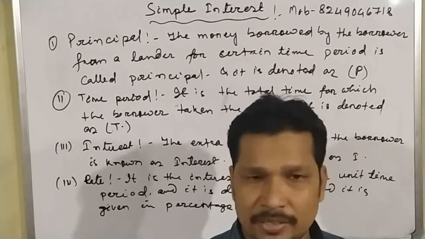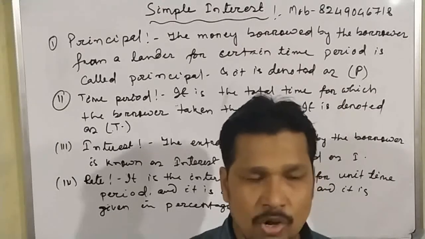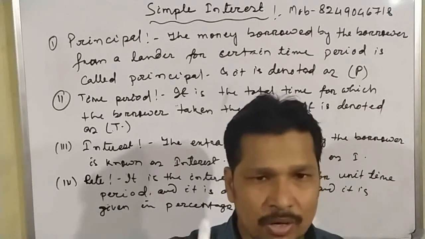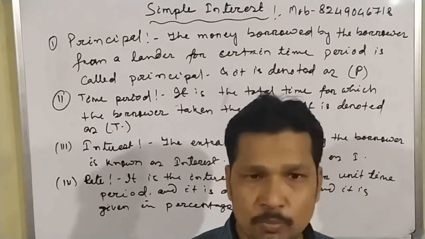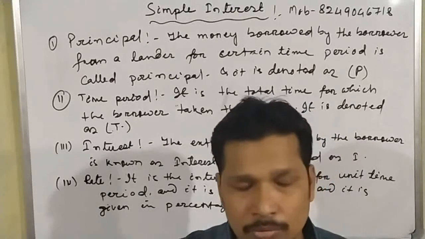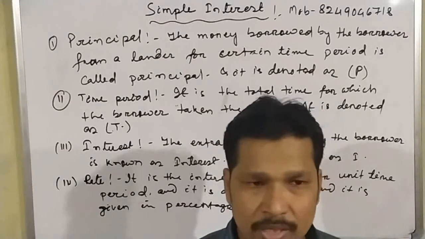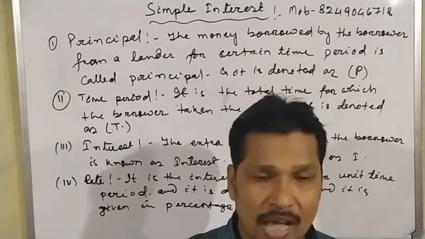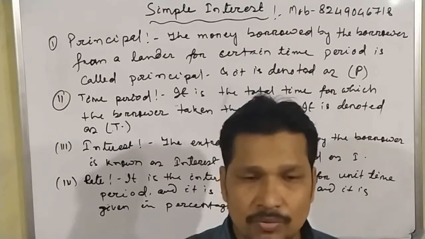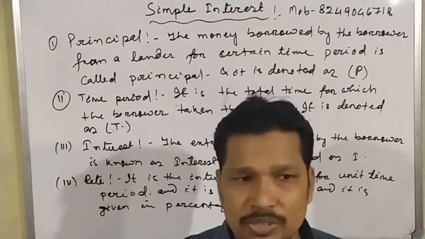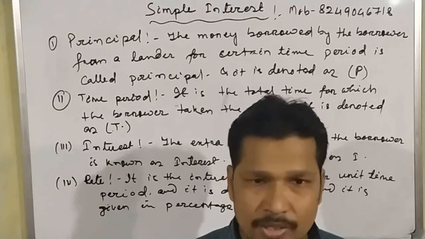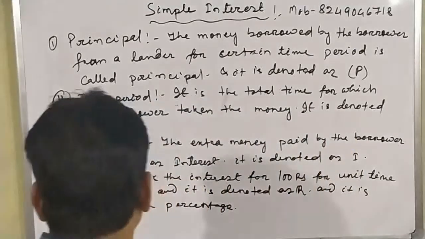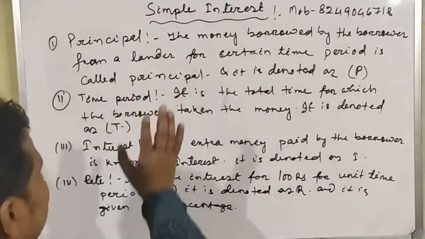That means 5% interest, or 10% interest, or 6% interest. So what is the meaning of 5% interest? That means for 100 rupees I have to pay 5 rupees extra for 1 month or 1 year. Similarly, suppose 10%. What is the meaning of 10%? For 100 rupees I have to pay 10 rupees for 1 year. That means for each 100 rupees I have to pay 10 rupees as interest. So that is known as the rate of interest. These are very important terms for simple interest.